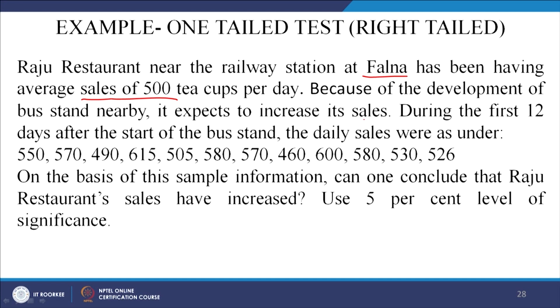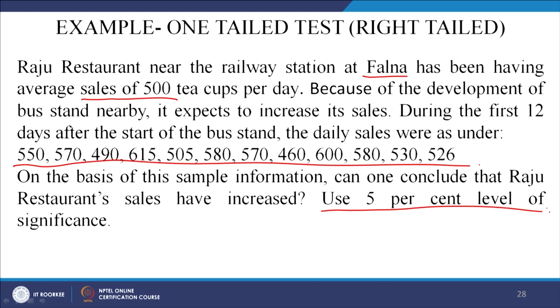It expects to increase its sales because of the government's developments in that place. During the first 12 days after the start of the bus stand, the daily sales were as given post the development. On the basis of this sample, can one conclude that Raju's restaurant sales have increased? Yes or no, right? Again he is saying use a 5% level of significance.